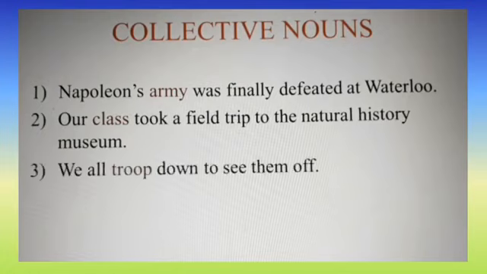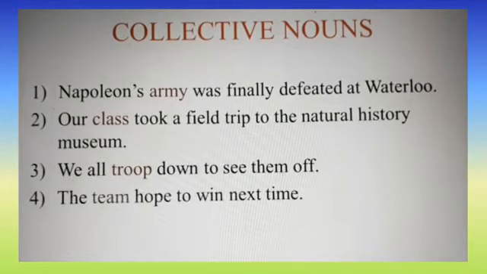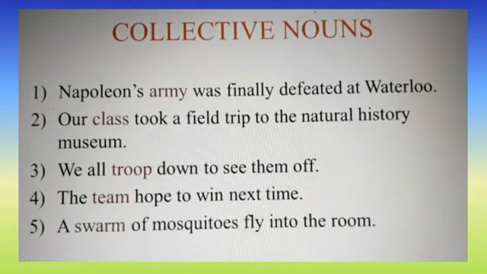Third one, we all trooped down to see them off. So troop is a collective noun. Fourth, the team hoped to win next time. Team, a group of players, is a collective noun. Fifth one, a swarm of mosquitoes flew into the room. Swarm is a collective noun. Army, class, troop, team, swarm are some examples of collective nouns. So what is a collective noun? A noun that refers to a group of people or things is called a collective noun.